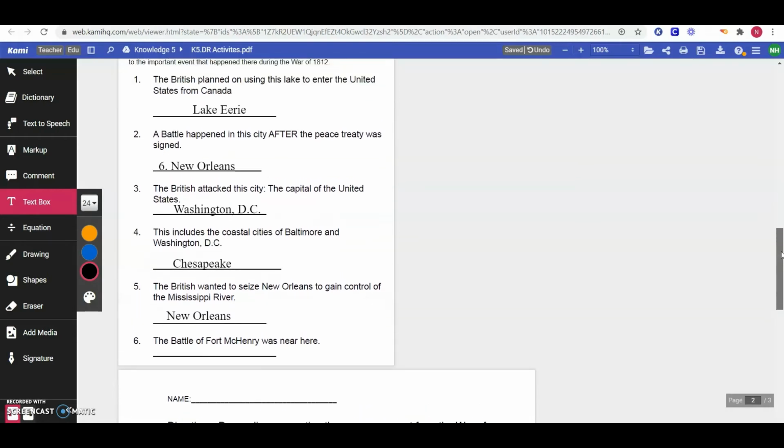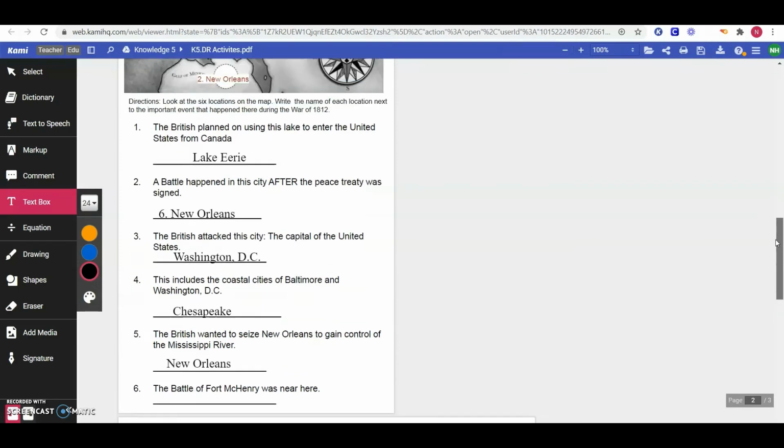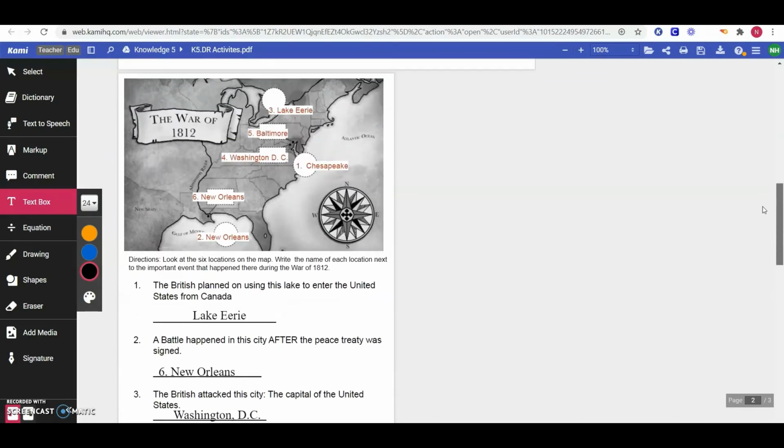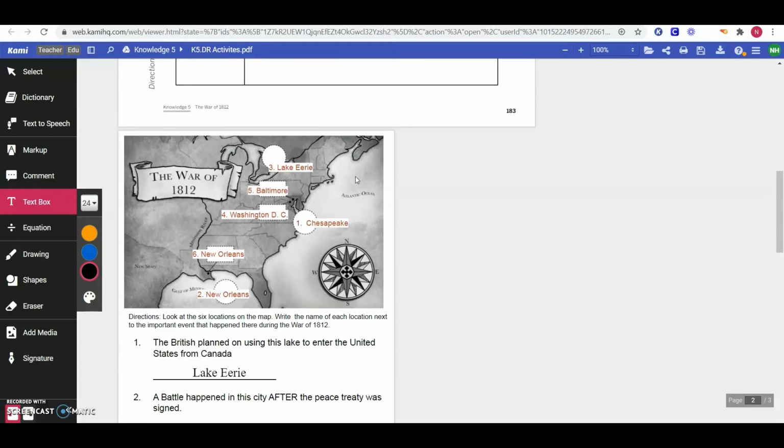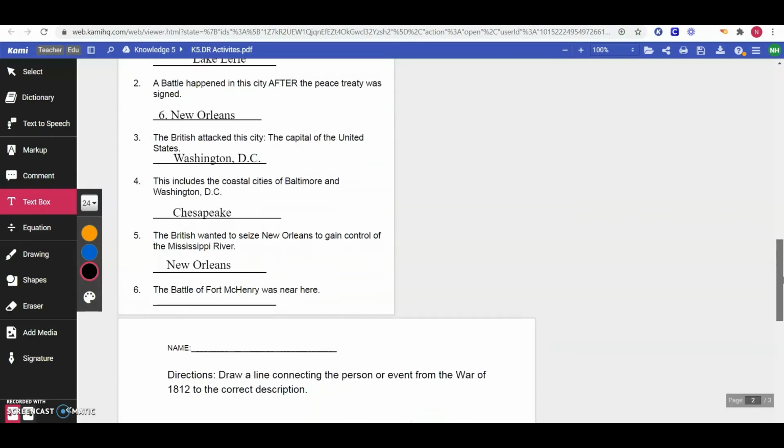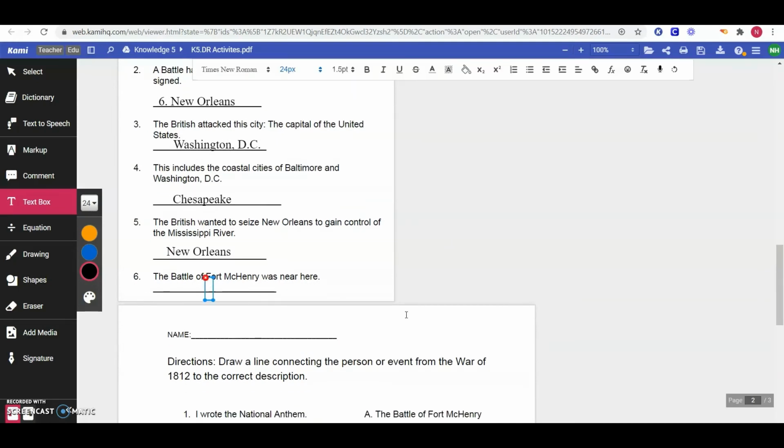And number 6, the Battle of Fort McHenry was near here. That is our last city on our map, Baltimore. Fort McHenry was near Baltimore. Remember, during the Battle of Baltimore, Francis Scott Key wrote our nation's national anthem.